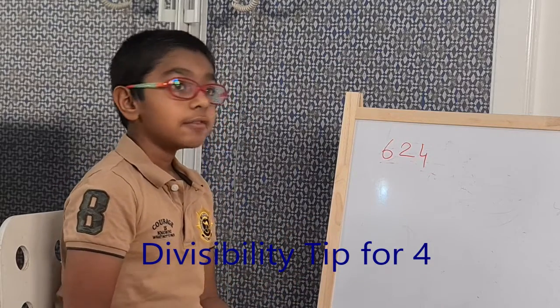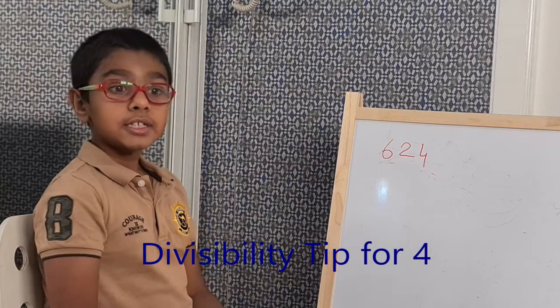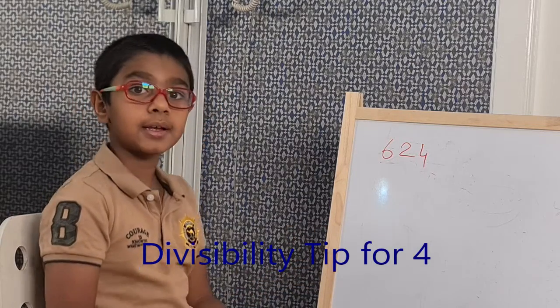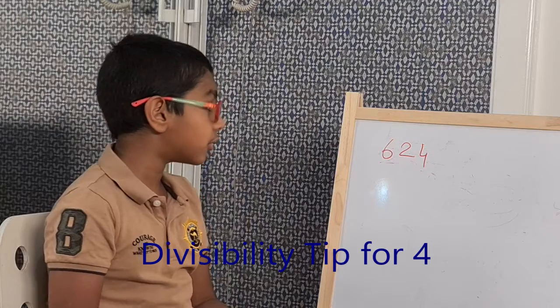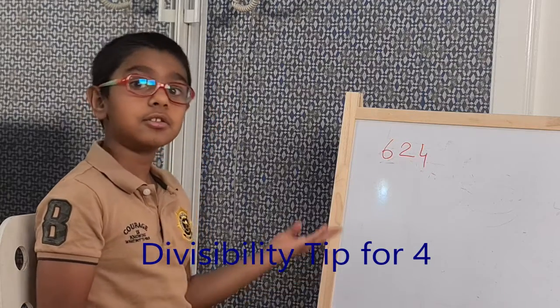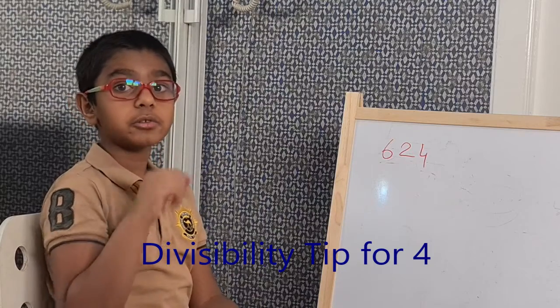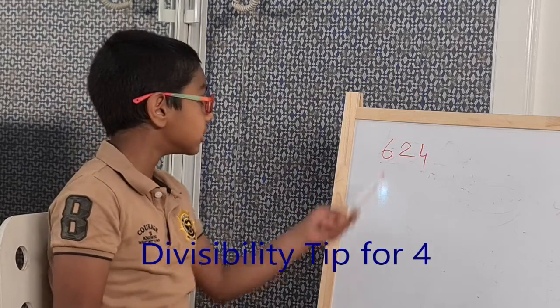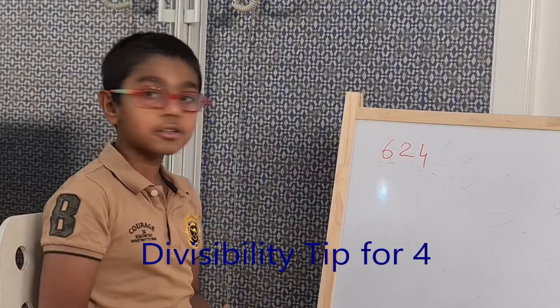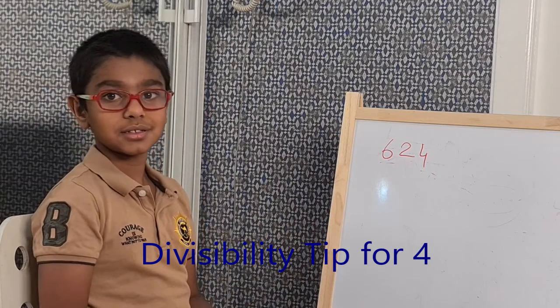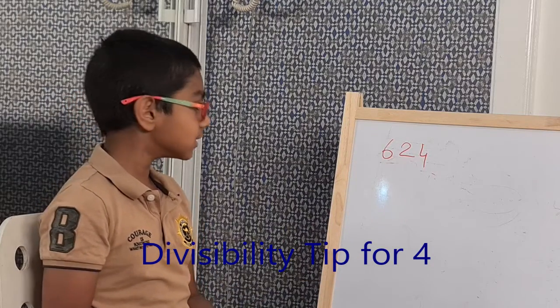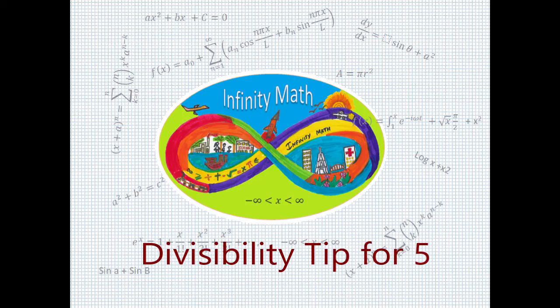Second, we have to find if the last 2 digits are divisible by 4 or not. If they are, then the whole number is divisible. So 24. If you learn division, 24 divided by 4 equals 6. So it's divisible. So 624 is divisible.